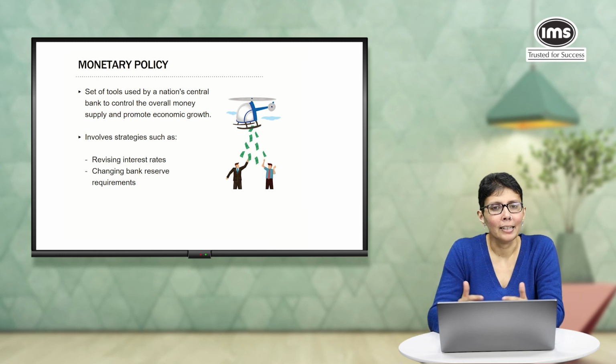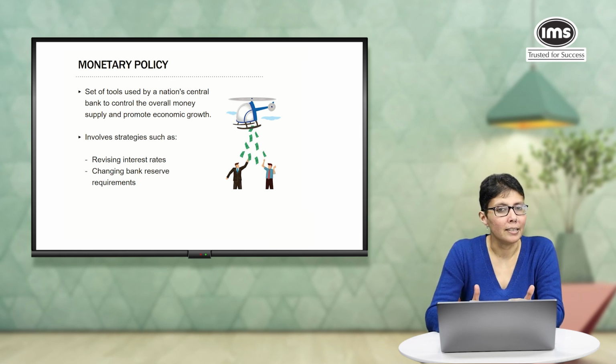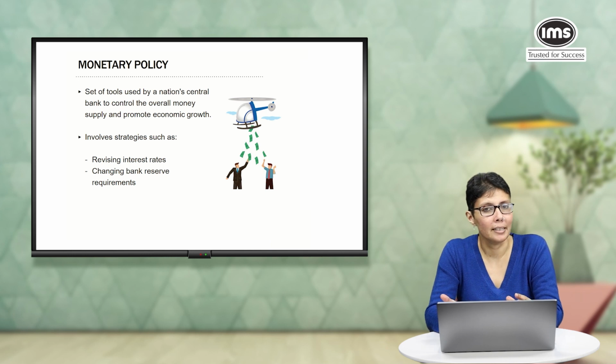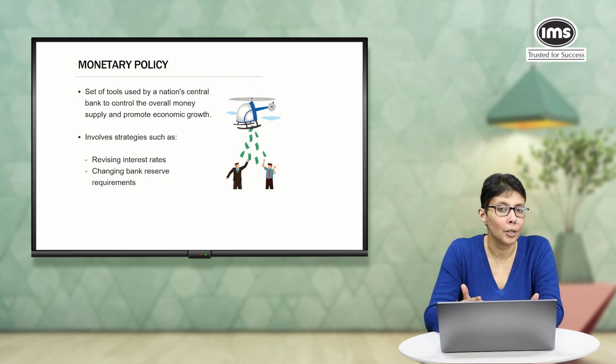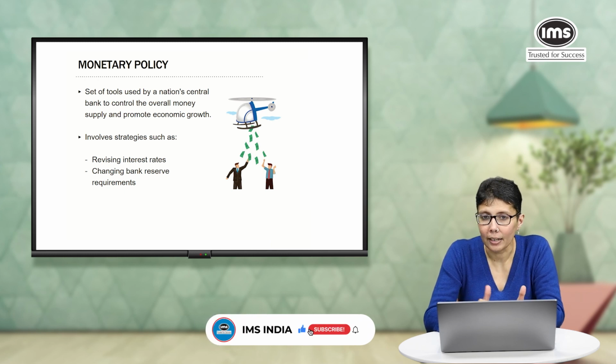The more money that circulates in the economy, generally it means that people have more money to purchase things. So, if the reserve requirements are low, it means that the bank keeps less money with itself, which means that there is more money in circulation. If the reserve requirements are high, it means more money stays within the bank and there is less money circulating in the economy.